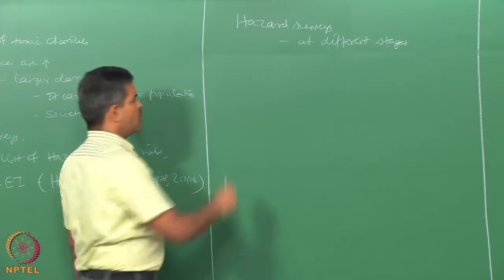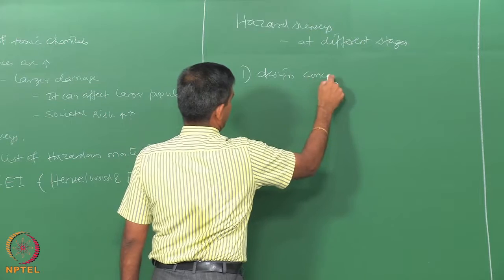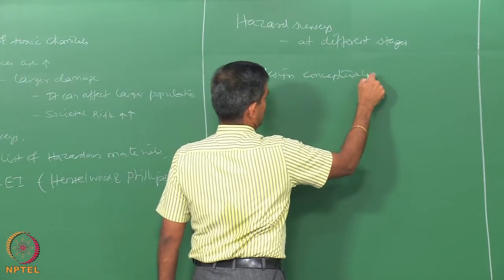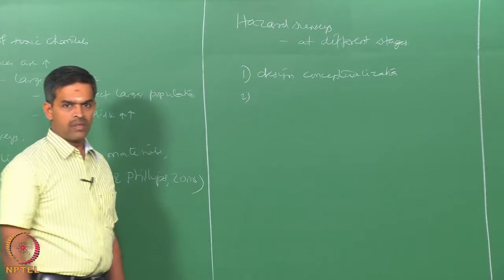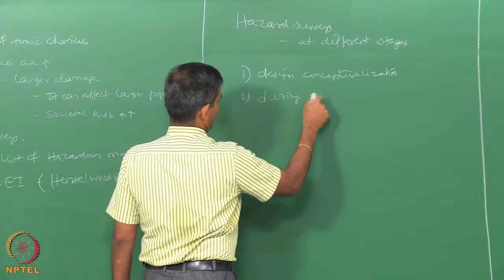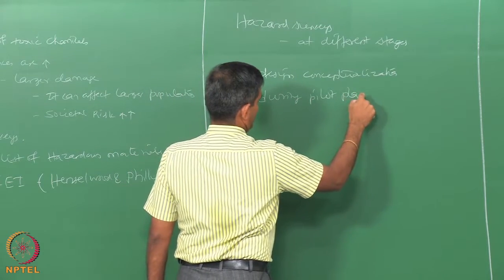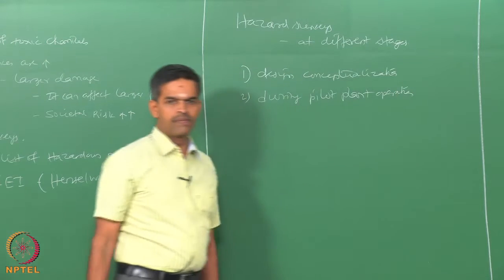You can do it during design conceptualization, and you can also do it during pilot plant operation, what we call trial run systems.